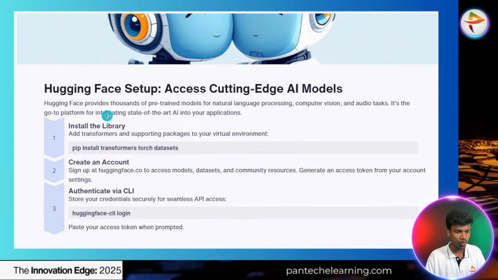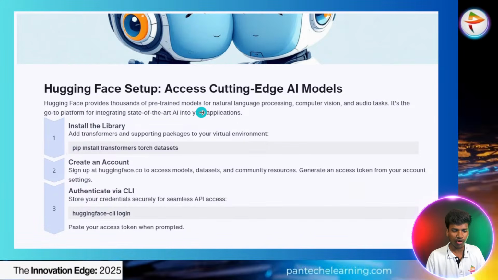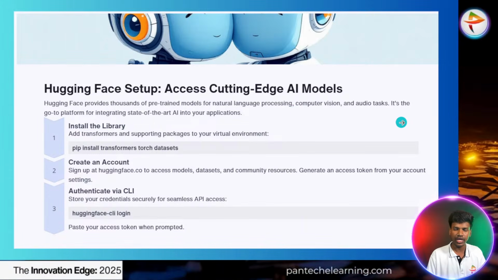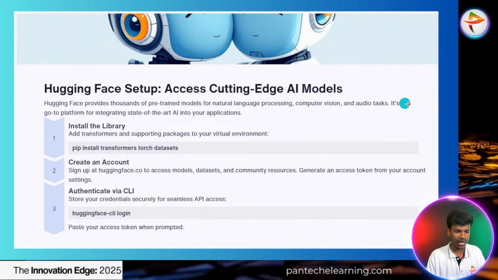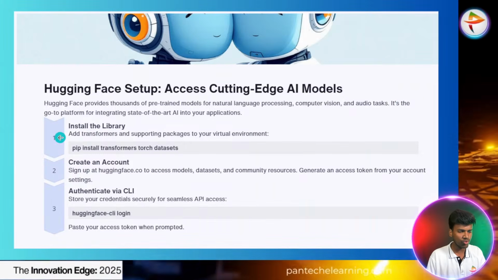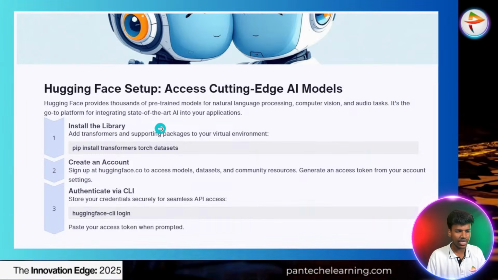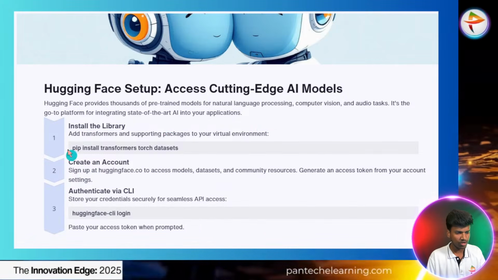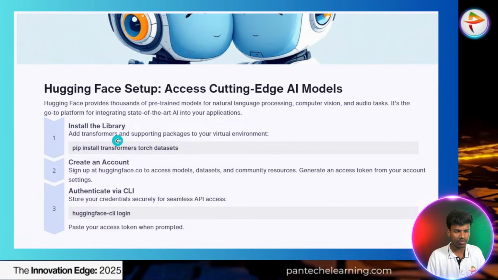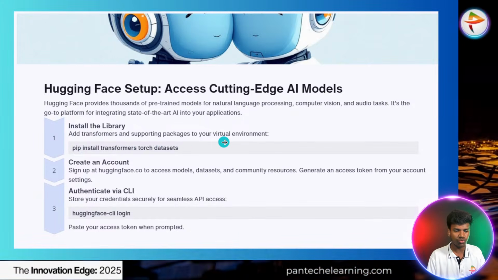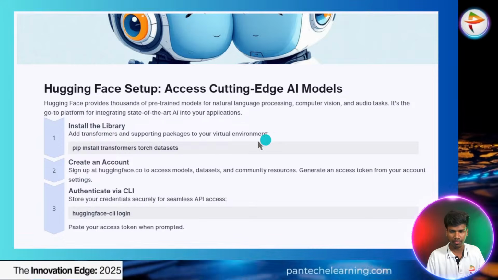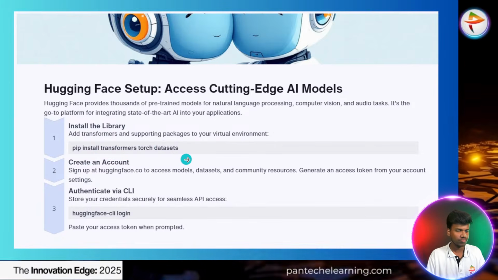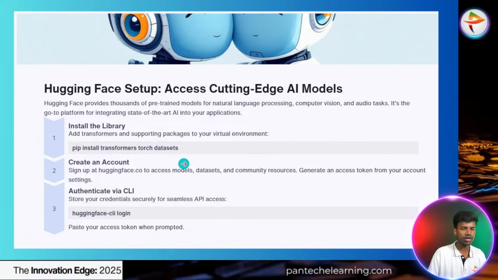Hugging Face provides thousands of pre-trained models for natural language processing, computer vision, and audio tasks. Every kind of model is available in the Hugging Face model hub, and it's the go-to platform for integrating state-of-the-art AI into your applications. First thing, install our library. Add transformers and supporting packages to your virtual environment. Then pip install transformers torch datasets. This is the syntax to install our library.